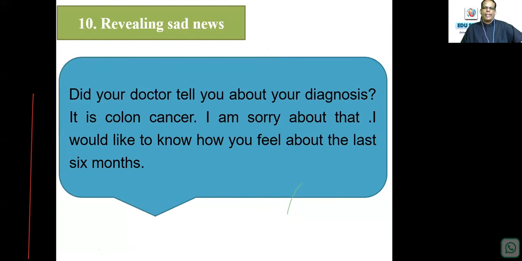The 10th one is revealing sad news. Many have asked me how to reveal it. This could be the expression. Could somebody read it? Continue, please. Revealing sad news: Did your doctor tell you about your diagnosis? It is colon cancer. I'm sorry about that. I would like to know how you feel about the last 6 months.